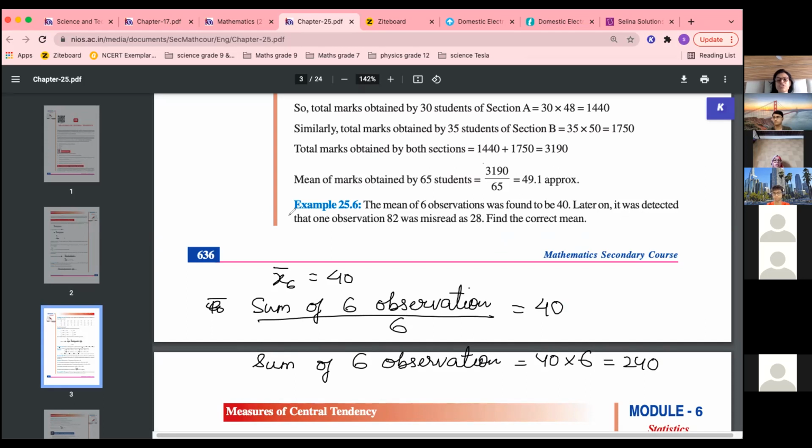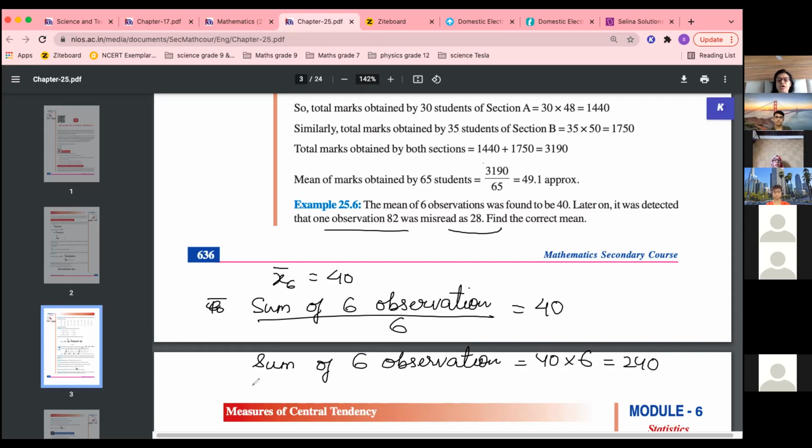But later on, it was detected that one observation, 82, was misread as 28. So let us correct it now. In the sum of observations we have taken 28 instead of 82. So what will we do to correct it? What will I do in 240? Tell me. Ma'am, we'll subtract 28 and then add 82.